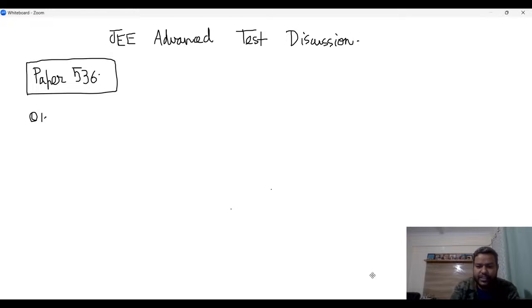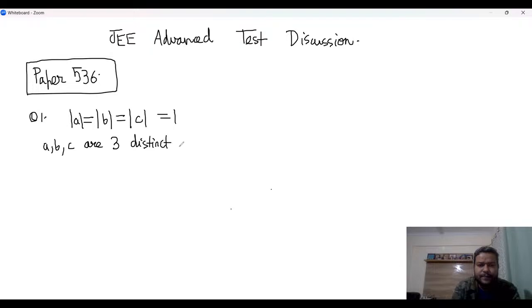So the question actually says a, b, c are three distinct complex numbers with mod a, mod b, mod c is 1. So mod a is equal to mod b is equal to mod c is 1. And a, b, c are three distinct complex numbers. And what else is he saying?